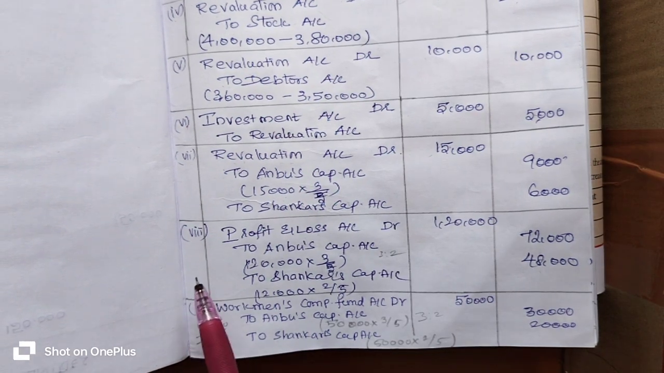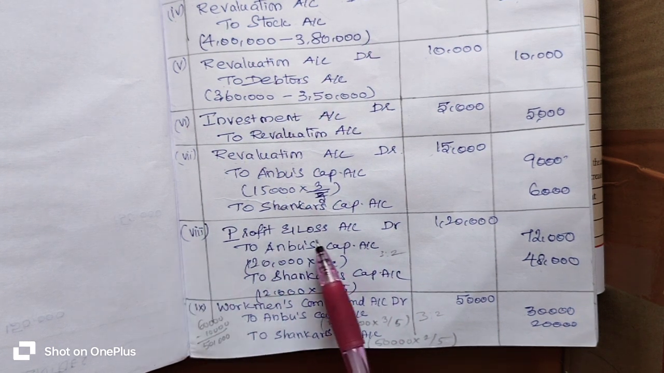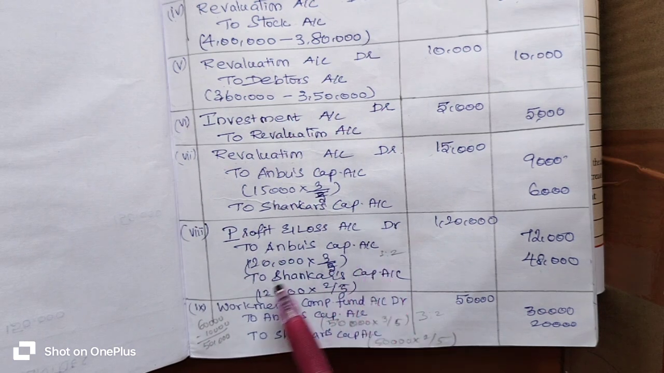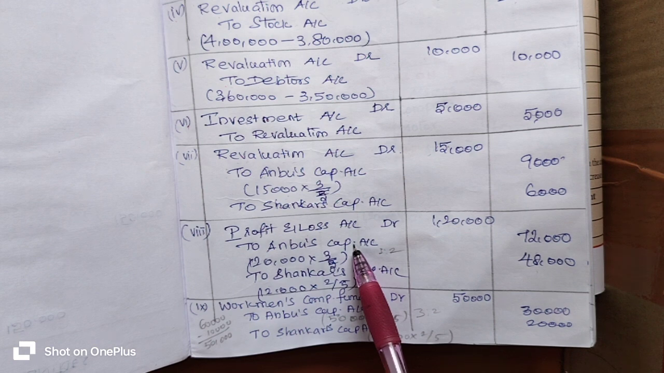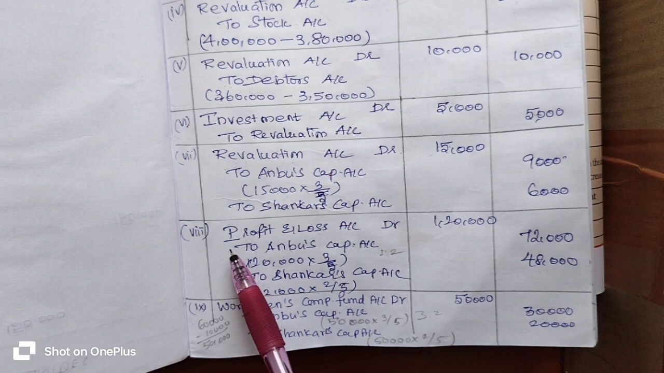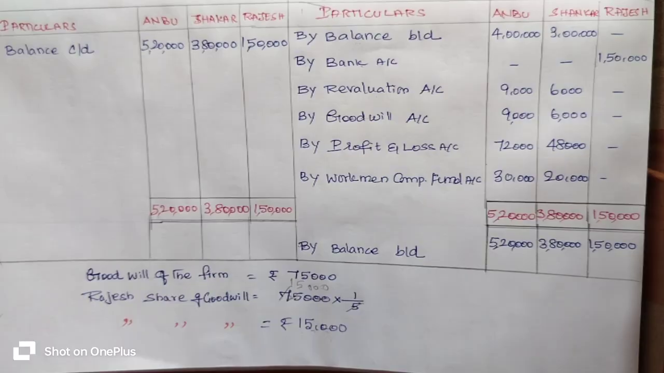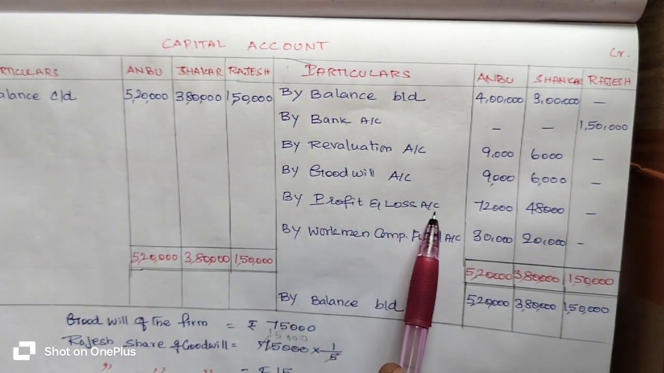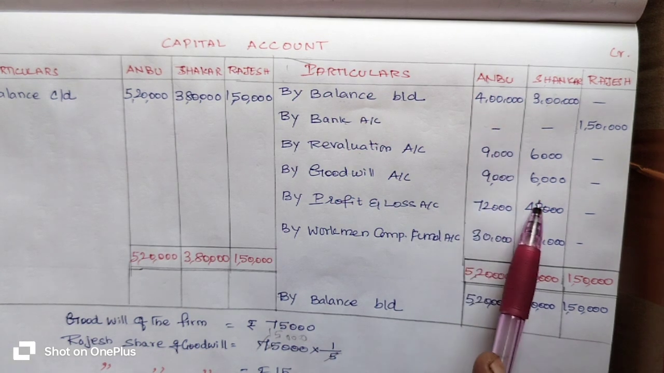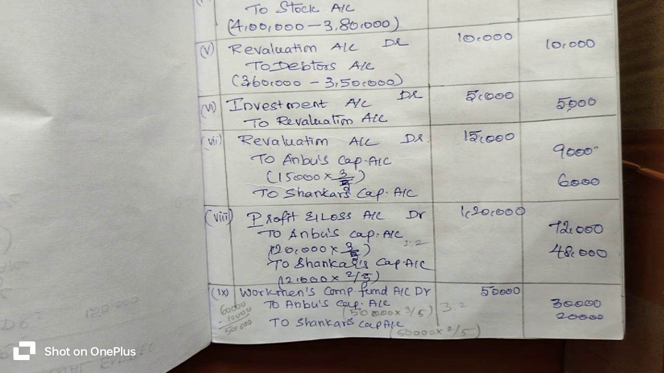Then listen, where does the next capital account transaction occur here? In the 8th transaction we have the capital account. The old partners' capital account is on the credit side. So you go to the credit side of the capital account and write the opposite account. What is the opposite account? Profit and loss account. So write by profit and loss account, 72,000 for Anbu and 48,000 for Shankar.